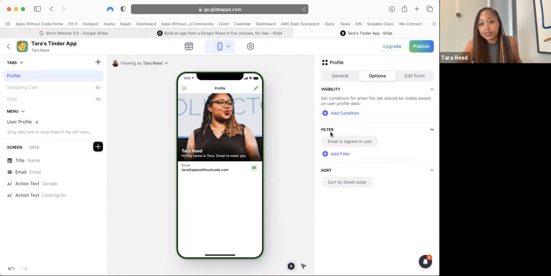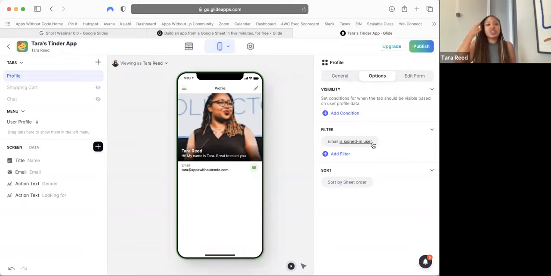That's what this means. So you can start to see that we're starting to tell the app what to do with logic, right? Only show in the profile section, if they can edit their profile, we only want them to see the row of data that's their own. Don't show them a random other person's profile as their profile. No, that's weird. Right? Okay, so email is signed in user.